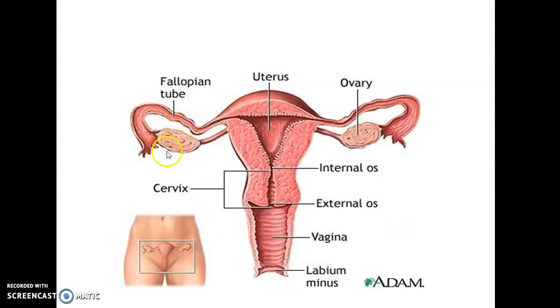This is the general structure of our female reproductive system. This is the fallopian tube, uterus, ovary, external organs, vagina. These are the structure of our cervix. This part is called the cervix. From this up to this is called the cervix. These are the female reproductive systems.